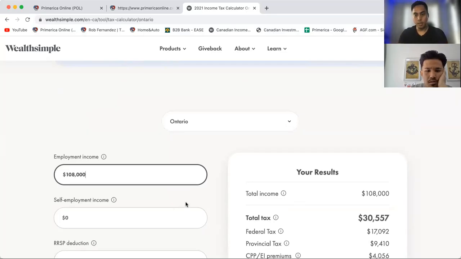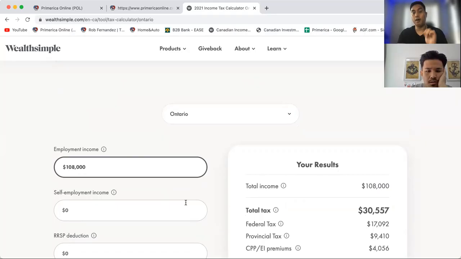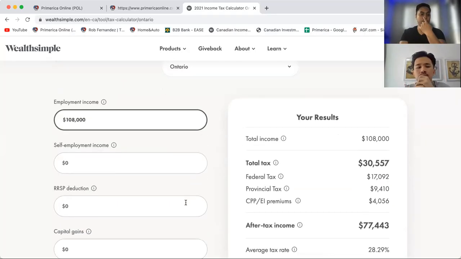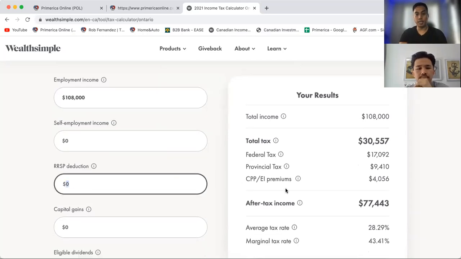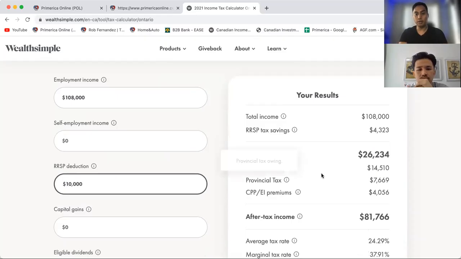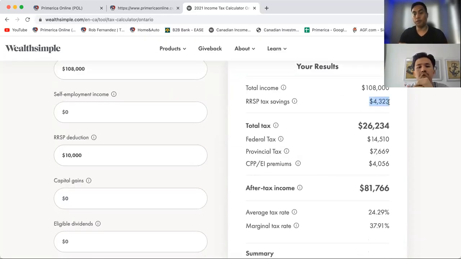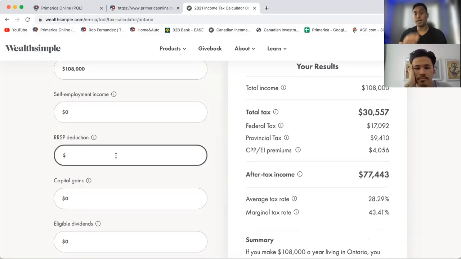You see it? Also, this is how you can figure out how much tax refund they would get if they put a certain amount into RRSP. Here, RRSP deduction. So for example, if you told Ray, listen, let's open you up an RRSP, let's say you put in 10,000 this year. Next year, your tax refund would be roughly around 4,300. So this is a good selling point, right? You tell them, you put in 10,000 today, you get 4,000 next year on your tax refund. How's that sound? That's why when people ask how do you get more tax refund, you use this system.